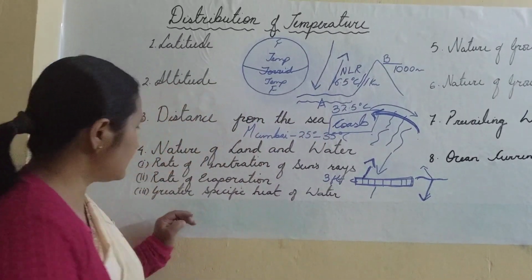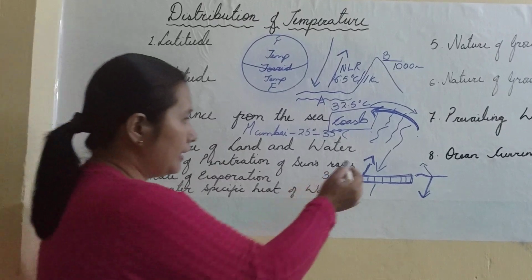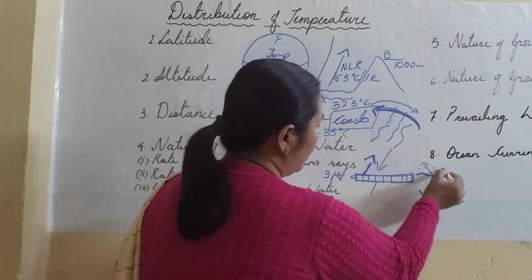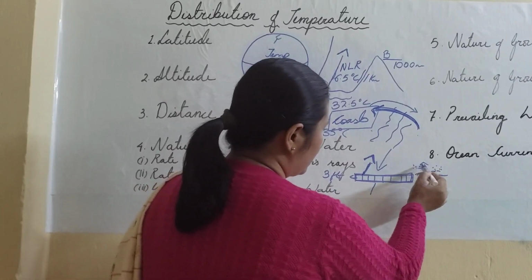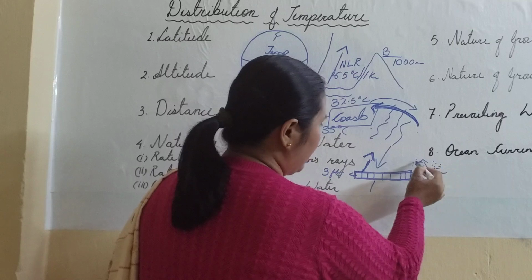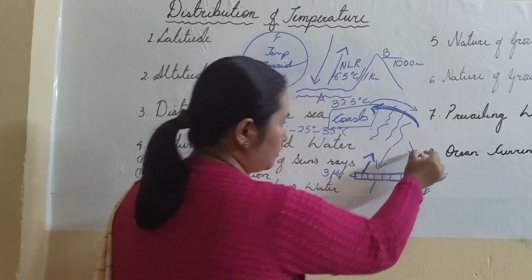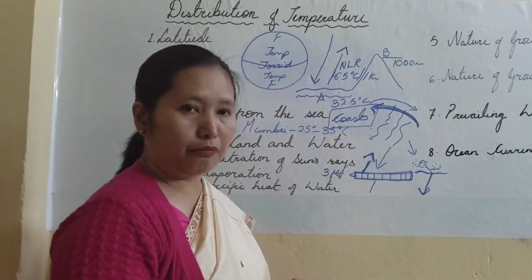Then the next factor is rate of evaporation. Now the rate of evaporation is higher in the oceans because it is full of water. Because the rate of evaporation is higher, most of the heat which comes from the sun is spent on evaporation.